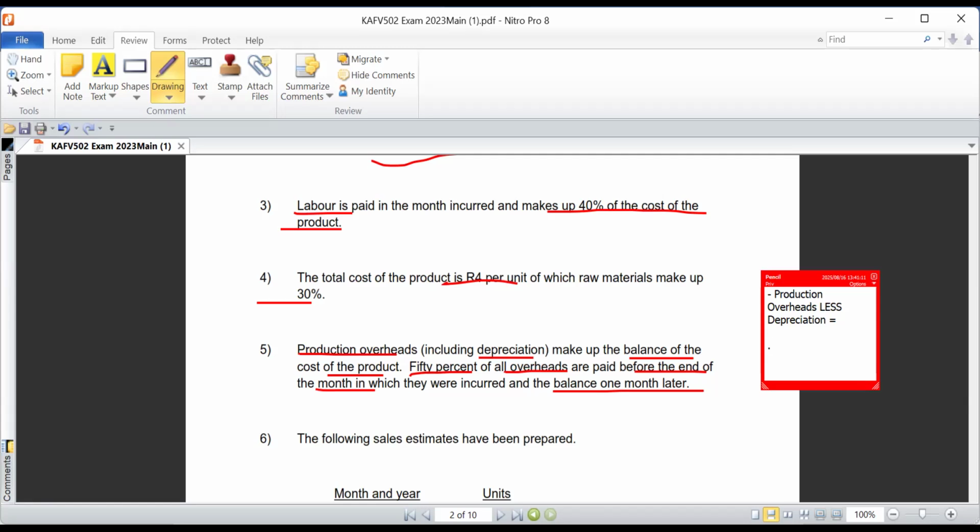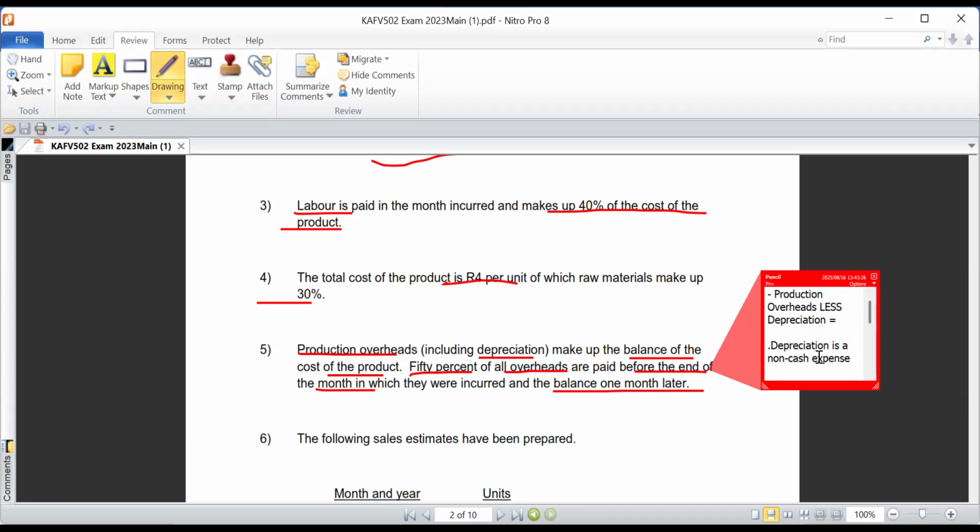So when you say production overheads less depreciation, you need to indicate why you're subtracting the depreciation. It's simply because depreciation is a non-cash expense. Is it the loss of value itself? Yes. It's the loss of value in an asset by reason of using it.